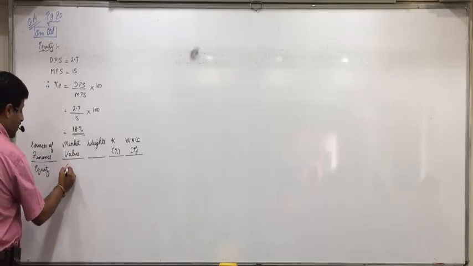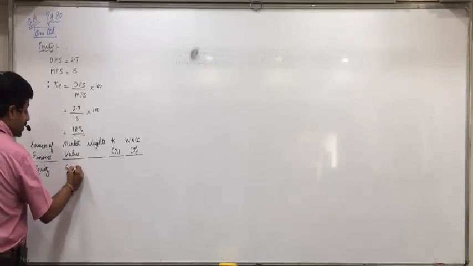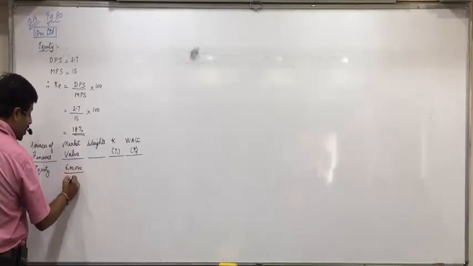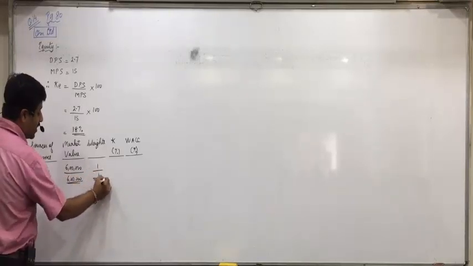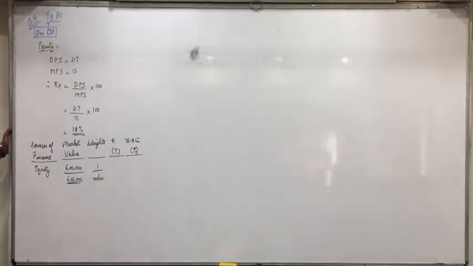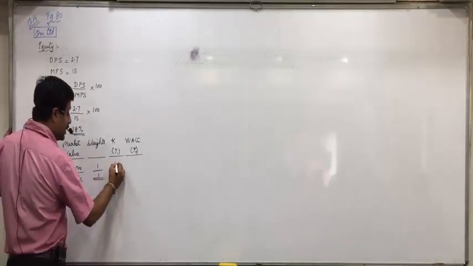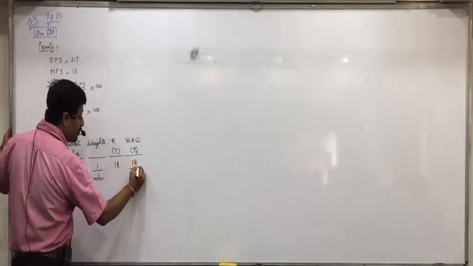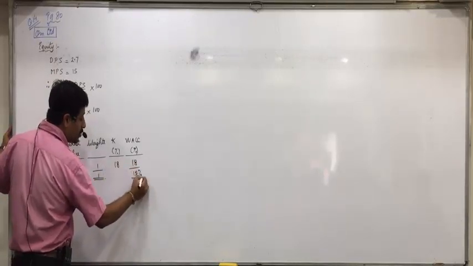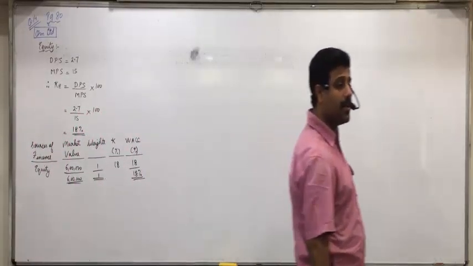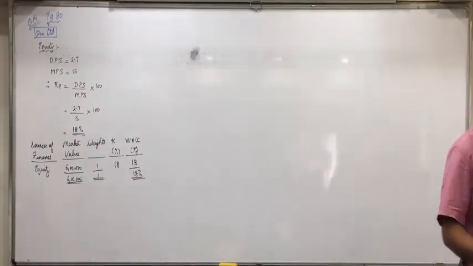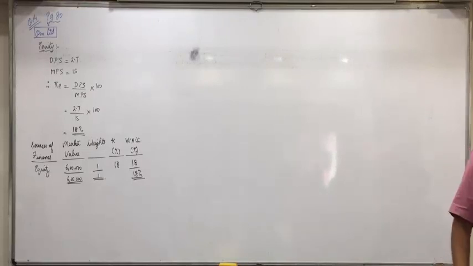So 40,000 into 15 is 6 lakhs. Only one source, so 6 lakhs divided by 6 lakhs, the entire weight is of that only. Cost is 18%, 18 into 1, 18%, WACC also 18%. So when there is only one source of finance, then the cost of that source itself will be the weighted average cost of capital. Any confusion with this?